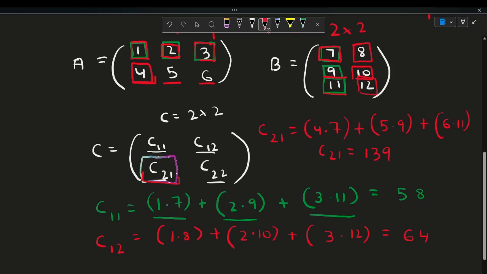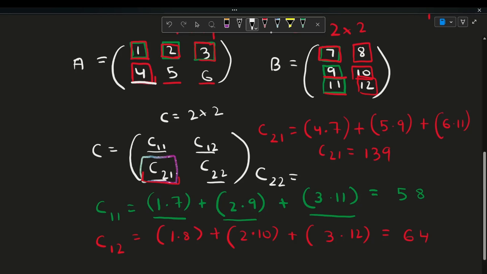And now finally, let's look at how we can find the value of C22. So C22 would be 4 times 8.